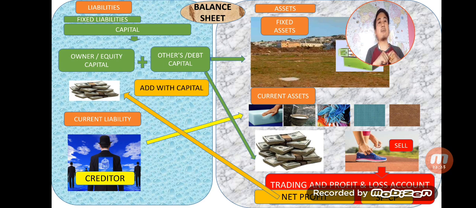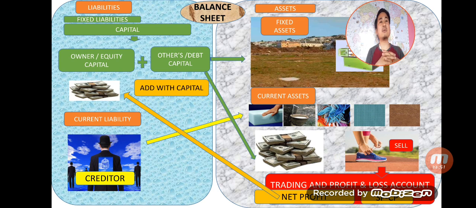So in the coming video, I'll explain to you in a very simple manner what is trading account, what is profit and loss account. And once your concept is clear relating to the balance sheet, trading account and profit and loss account, I will teach you what is debit and credit and how to make a journal entry. And in the future, I'll explain how to analyze balance sheet, how to analyze profit and loss account.